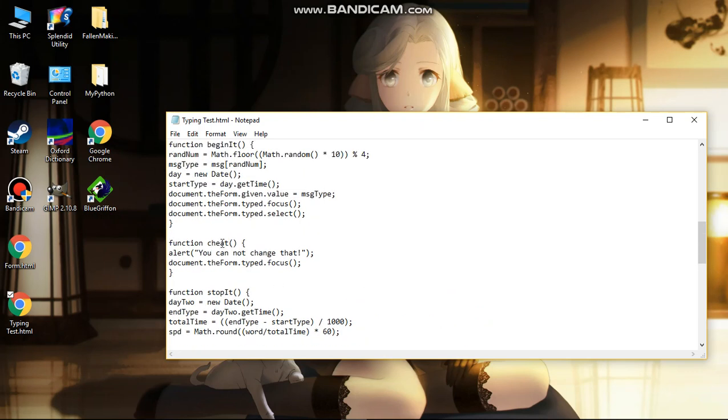As for this function, we call it cheat because this is to prevent us from cheating. When we do cheat, for example, when we try to edit the text given, it will pop up this message like you cannot change that. And this method is what makes it happen. Then so does this. As for this select method, it's only applicable when it's about the contents of the text area. As for this focus, it's suitable to be used on the text area even though there's no content. So that's the difference.